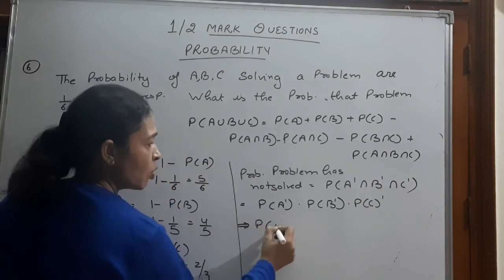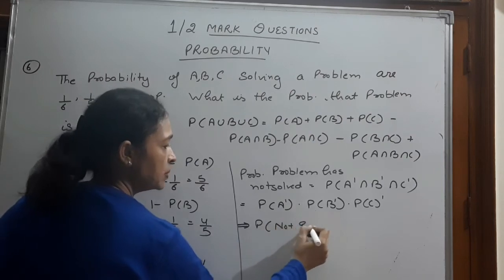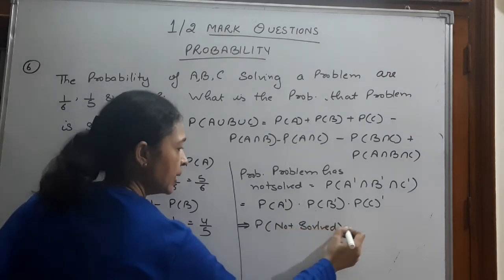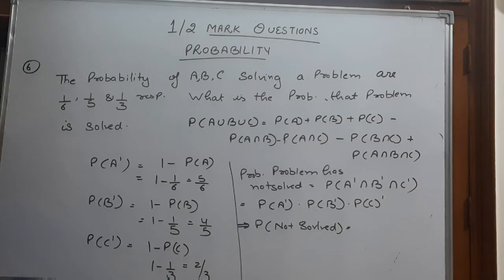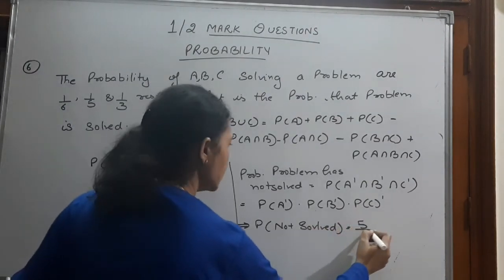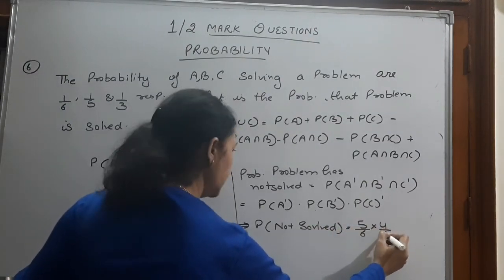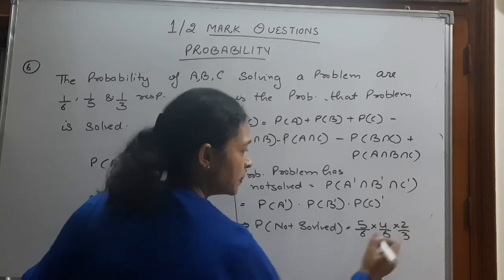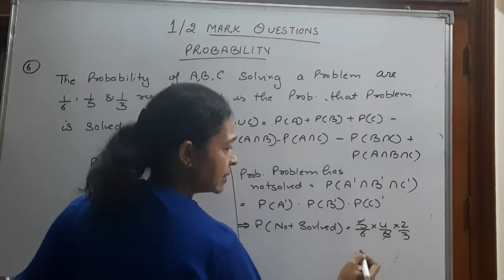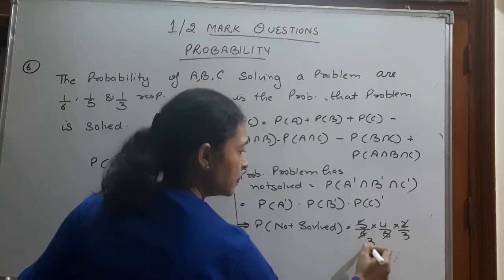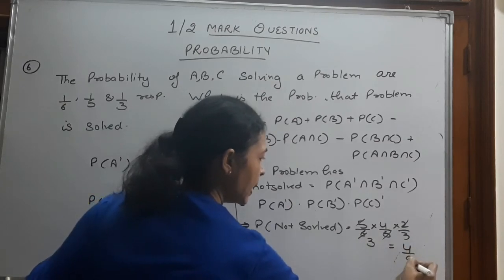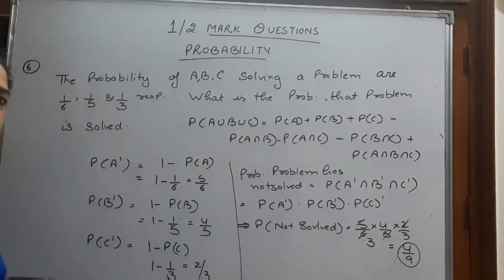Therefore, the probability that the problem is not solved is probability of A complement, which is 5 by 6, into 4 by 5 into 2 by 3. 5 and 5 get cancelled. 2 3s are 6. This is 4 by 9. This is the probability that the problem has not been solved.